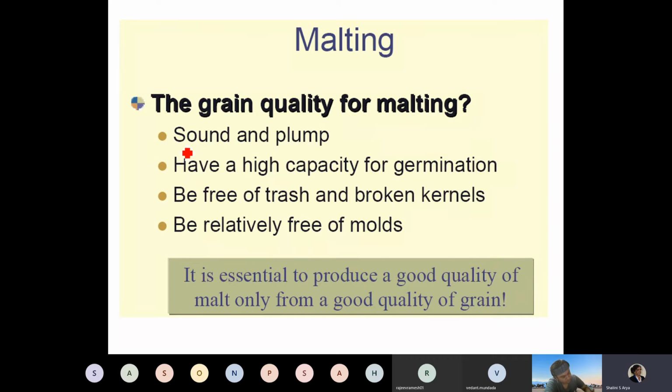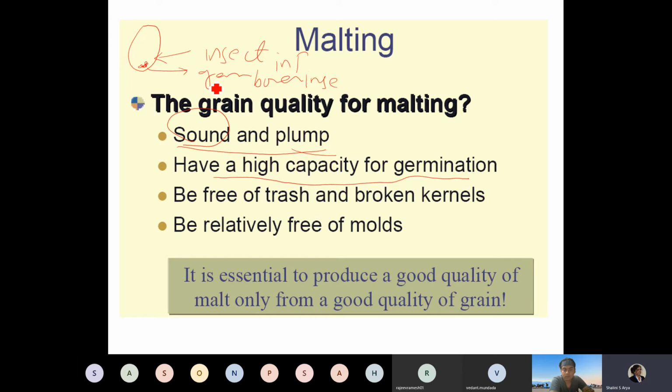Why? Because if you do not have sound and plump grain, for example, if I have this barley grain which is already insect infected, the insect has already eaten its germ. You see a lot of borer and other types of insects; if it is infected, the grain will not be sound or plump. It should have a very high capacity for germination.